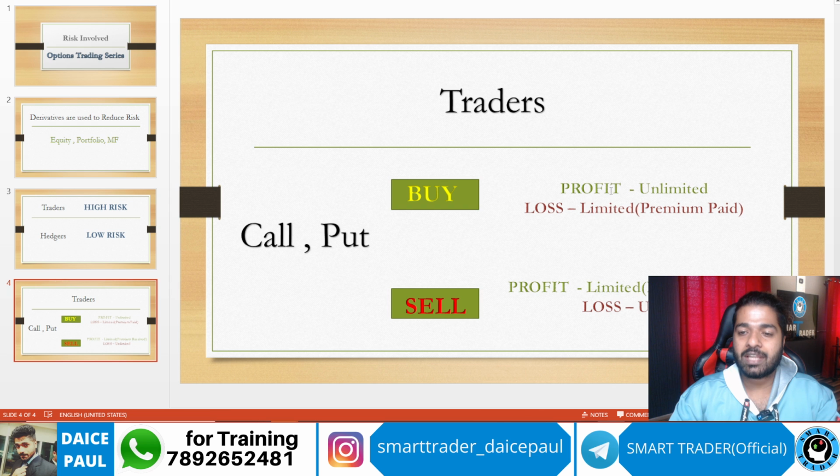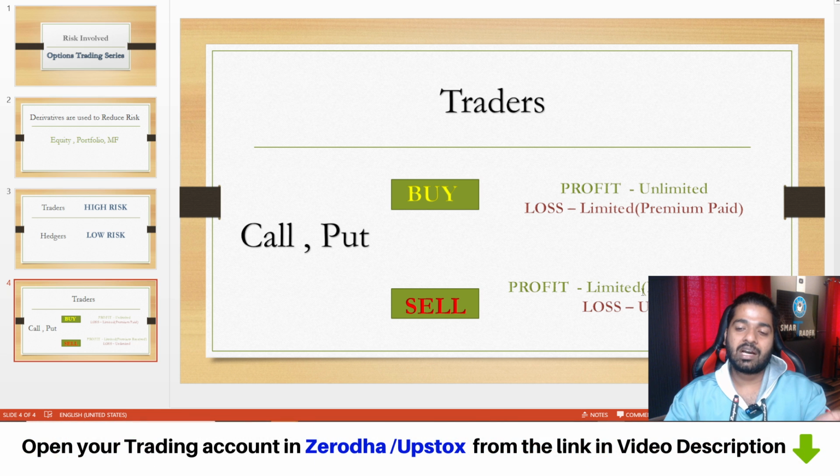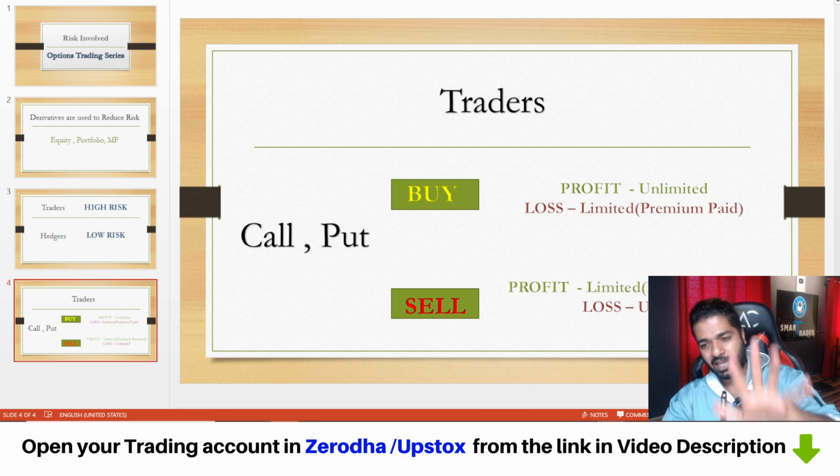Okay, so buying, you know that profit is unlimited. If it goes up, it goes up; if it goes down, maximum what you paid as premium will go from you. But same way for sell, the profit is limited. If it falls, maximum you can make is the premium received. So whatever the amount you saw, 20,000, they say premium received, that amount only you can make, even though you invested 1,20,000 or 1,30,000, whatever.